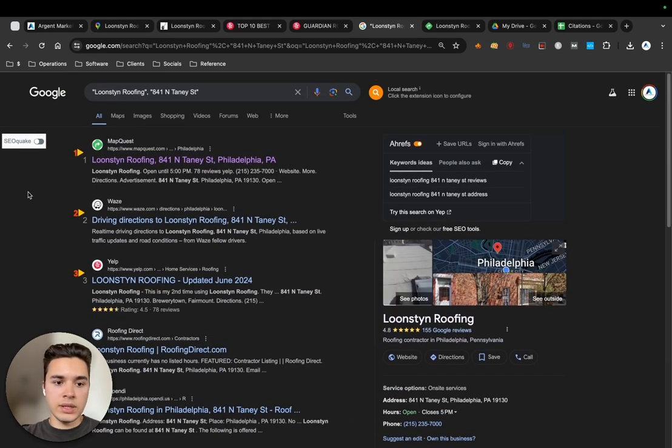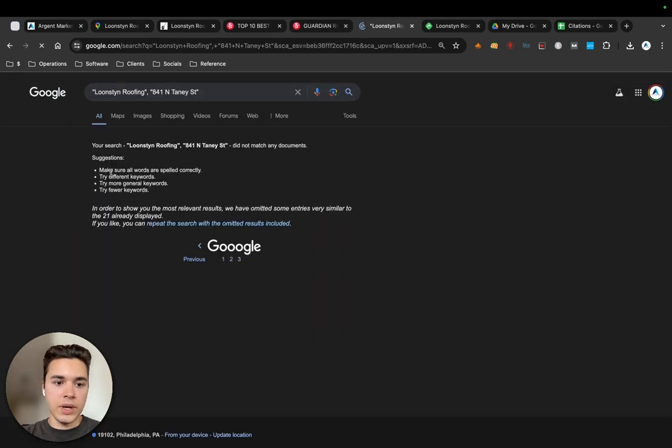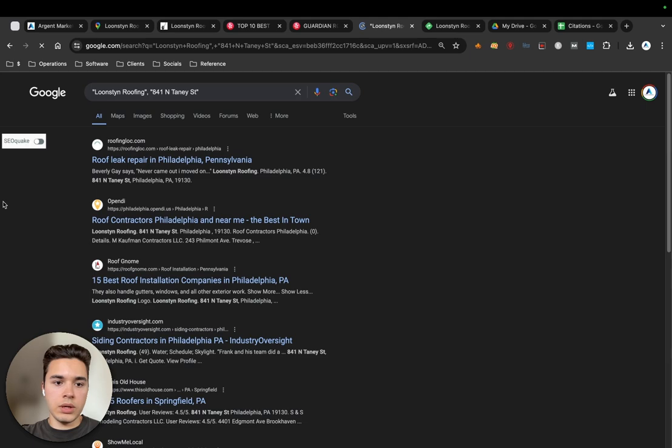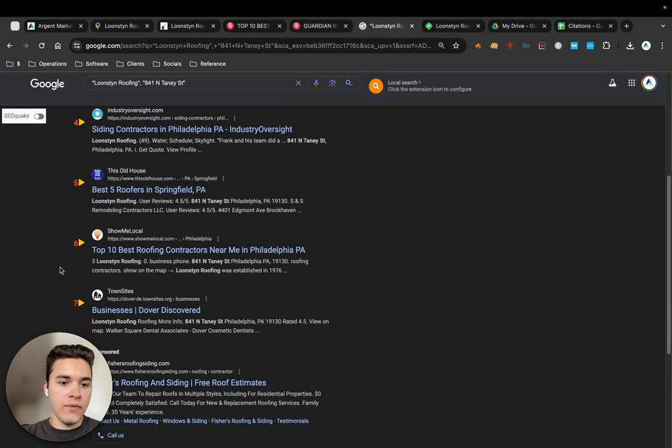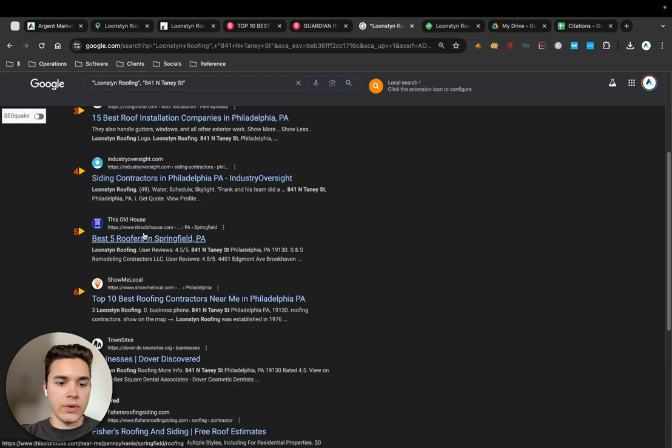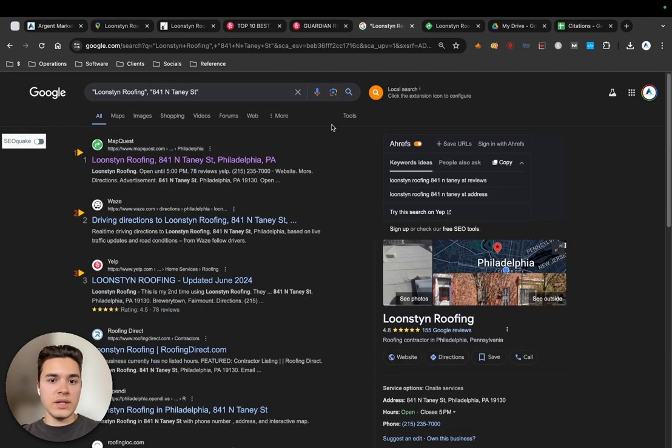The way I want you to think about this is just follow what Google's rewarding. It's telling you what it wants to see. If we go to some of these later pages, like let's say page 3, it doesn't matter as much if you're listed on like this old house, and in some markets it might really matter. So it's a very market by market, industry by industry type thing. You want to be kind of careful and really do your research and have a really strong understanding of what Google's rewarding, how the system operates. And that's why hiring a company might be a better idea, but nonetheless, I'm sure you could maybe figure this out on your own. But that's the process.